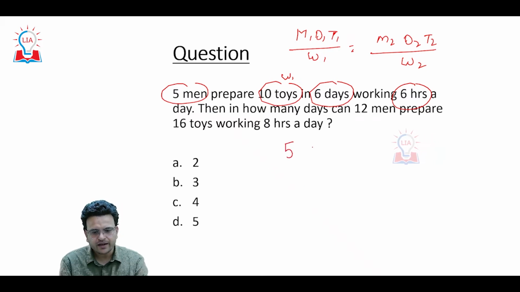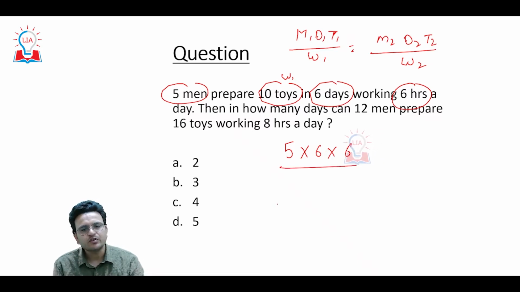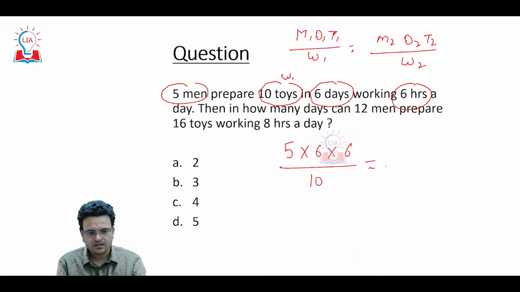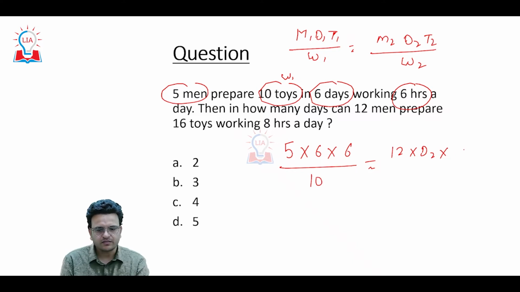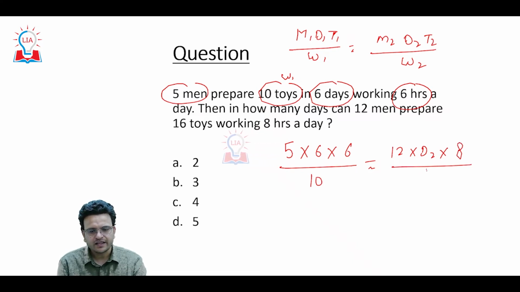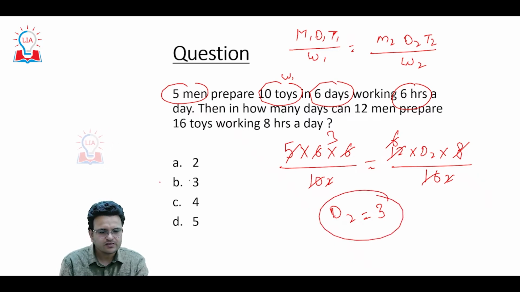Like 5 men working 6 days, 6 hours per day are able to make 10 toys. Then how many days will 12 men, working 8 hours per day, need to make 16 toys? D2 we have to calculate. So here 8, 2, 2, 6, 6, and then 5, 2 and 3. So D2 will be 3 days. This question is very easy. Hope you are able to understand this particular question.